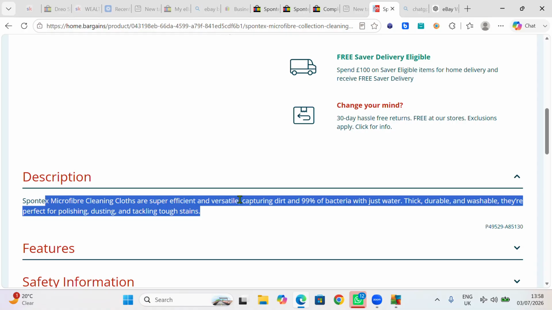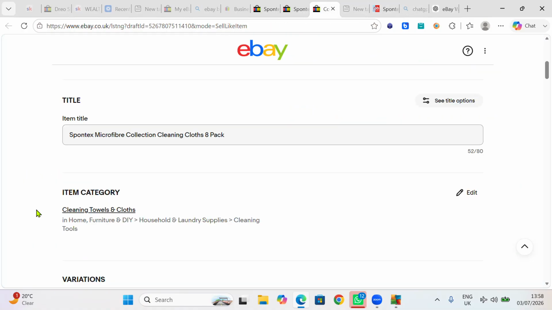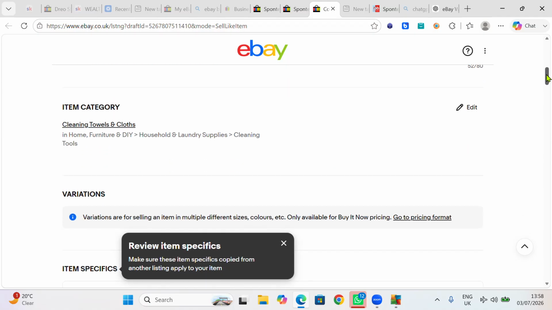Okay, I copy this. We go back to complete. Now we look at it. Item categories: in home, furniture, DIY, household, laundry supplies, cleaning tools. Yes, it's under the cleaning. So we're gonna leave that.